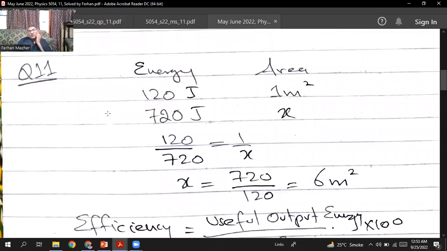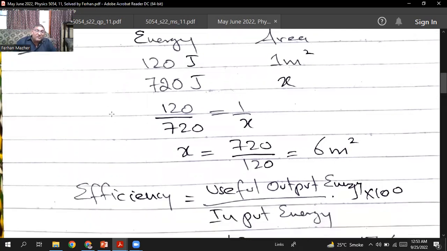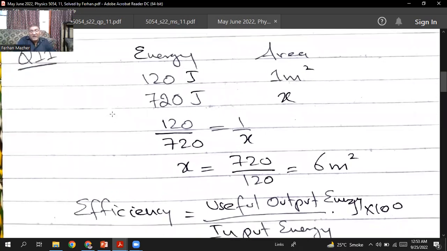So let me show you. 120 joule energy is falling on an area of 1 meter square. So 720 joule of energy will fall on how much area? So 120 divided by 720 equals 1 by x. So x will be equal to 720 divided by 120, and the answer will be 6 meters square. So this much is the area.